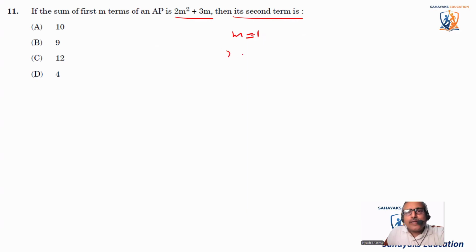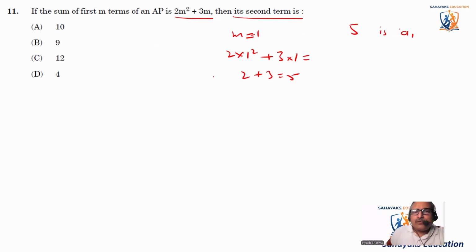So it becomes 2 into 1 square plus 3 into 1. So 2 plus 3 is equal to 5. So 5 is the first term, A1. 5 is A1. This is the first term. Now, let's find the sum of two terms. The sum of two terms.